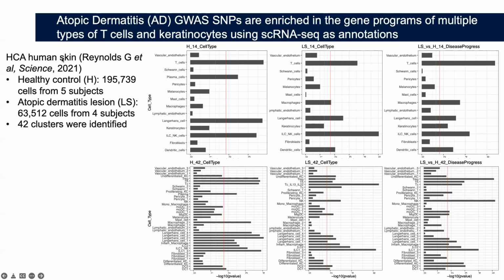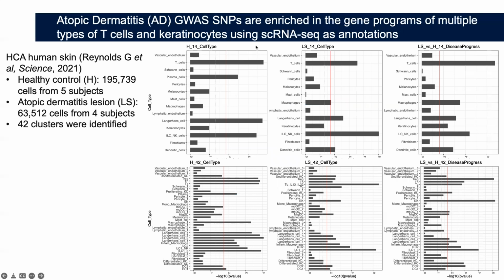The single cell RNA-seq data set we used is from the Human Cell Atlas, human skin. Here's the number of healthy cells and cells isolated from atopic dermatitis lesions. In this analysis, 42 clusters were identified by the authors. We also manually clubbed them into 14 broader categories of cell types.